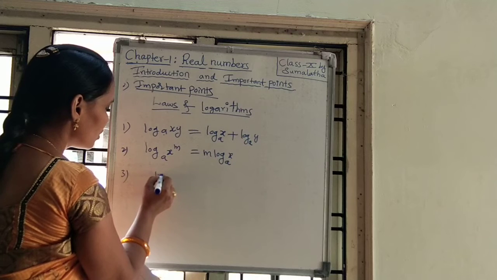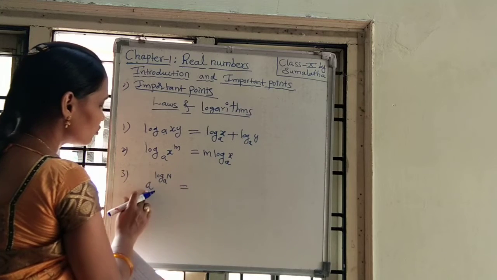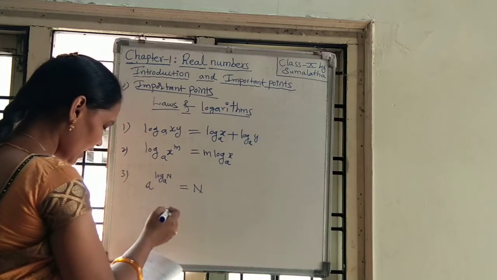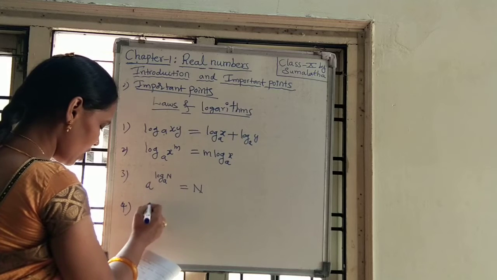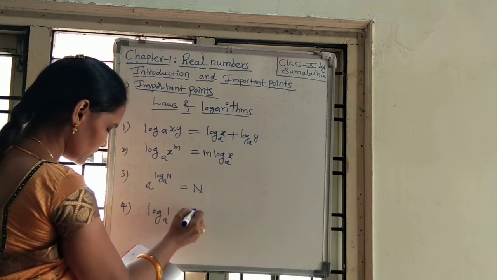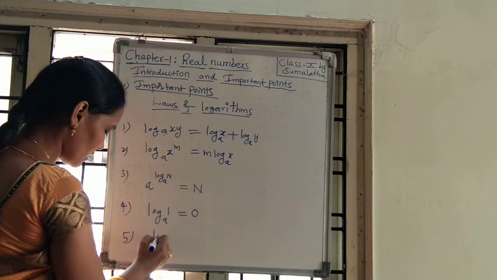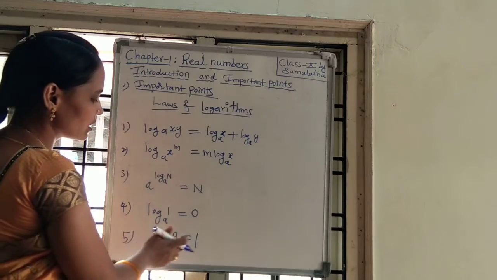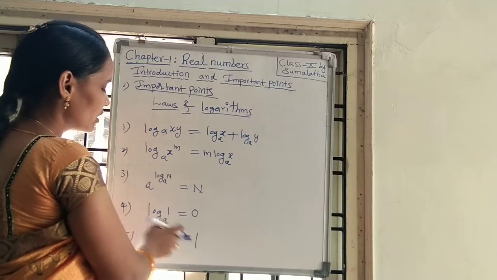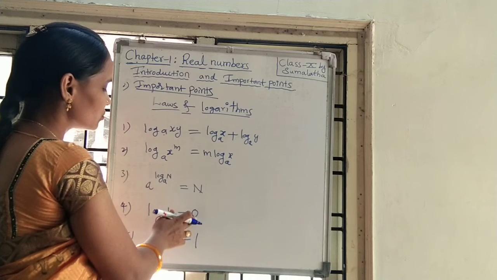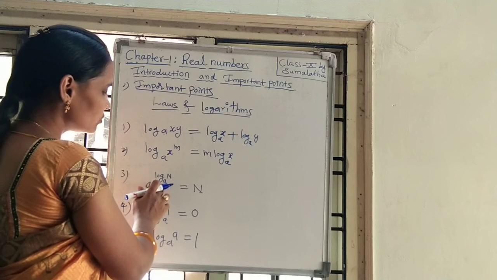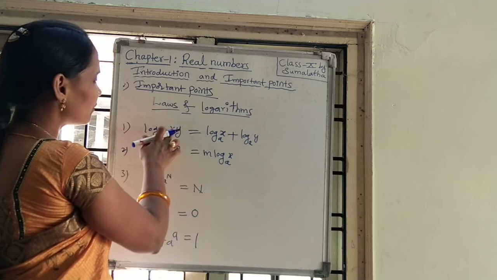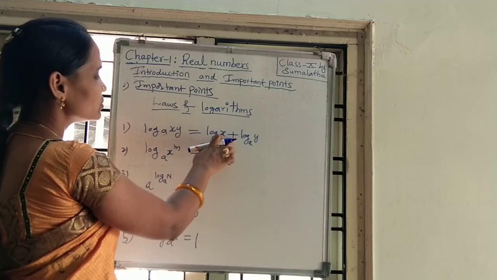a to the power of log n base a is equal to n. And one more formula is log 1 base a is equal to 0. Next formula is log a base a is equal to 1. If both numbers are the same, then that value is 1. If they are different, that is 0. Here they cancel, and you will get n. So this power will come in front. Here, a product means we can write addition.